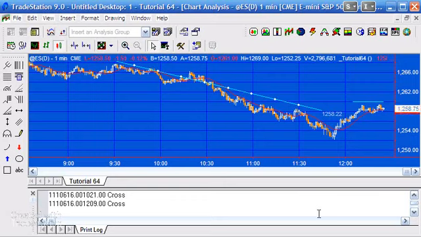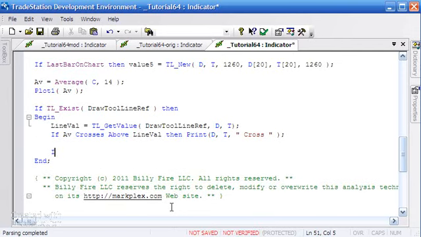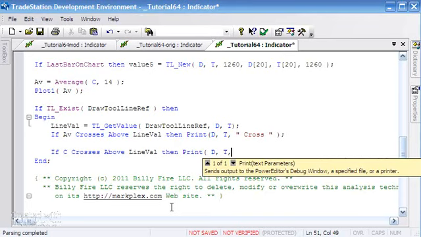But the other thing that we could do is, for example, using the last bar on the chart, we could say something like, if C crosses above line val, then print date, time, cross, close, and just put in the close and the actual line val itself that we're trying to cross.